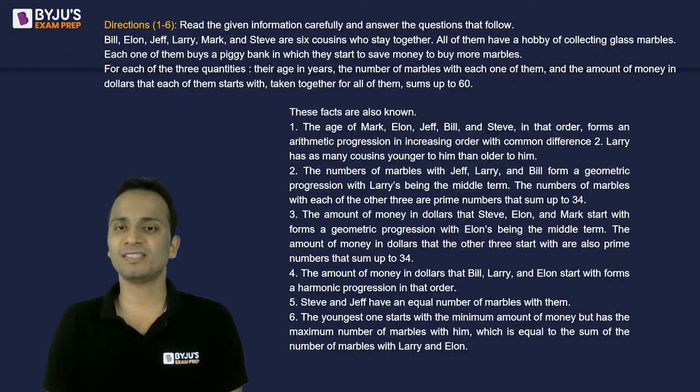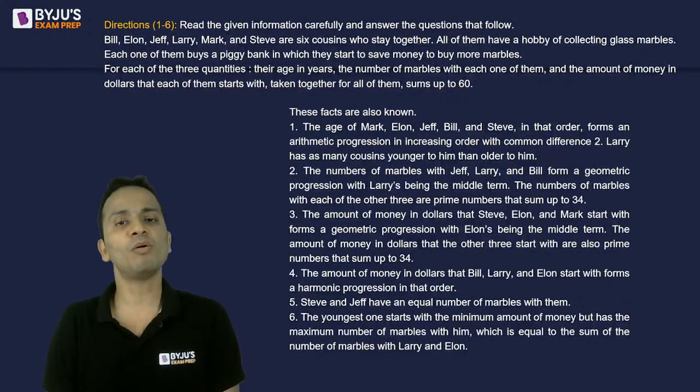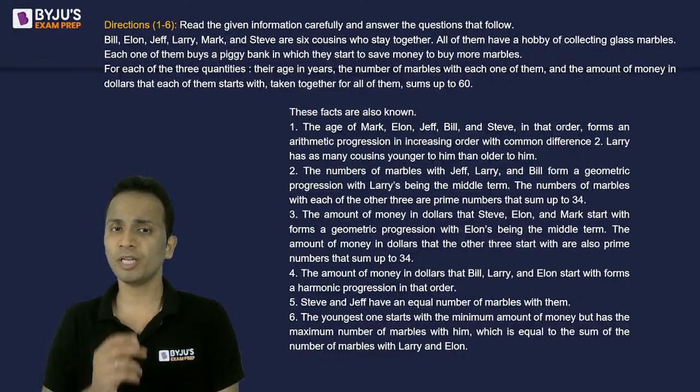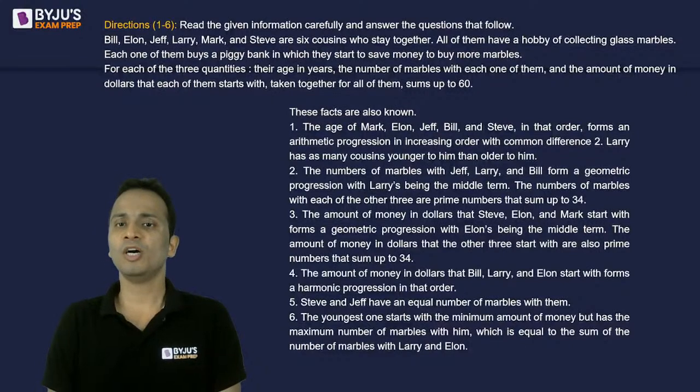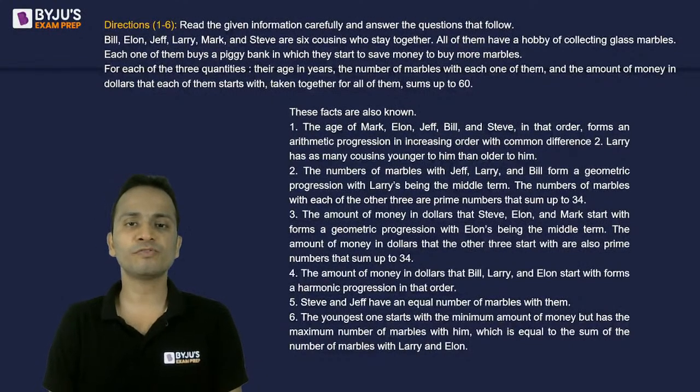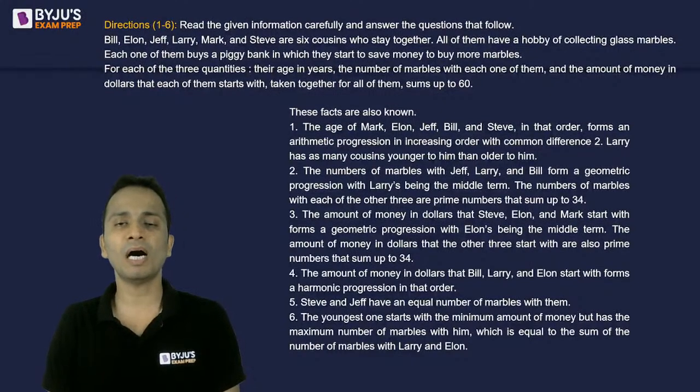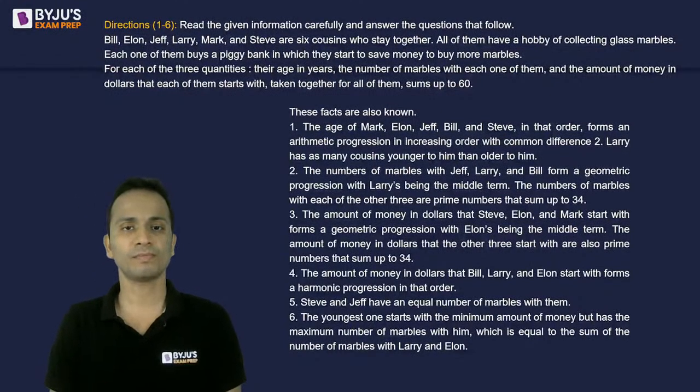Second statement. Now let's add to the complexity. The number of marbles with Jeff, Larry, and Bill form a GP, a geometric progression, with Larry's being the middle term. Also, the number of marbles with each of the other three are prime numbers that sum up to 34. Done. Point number three is now talking about the money with them.